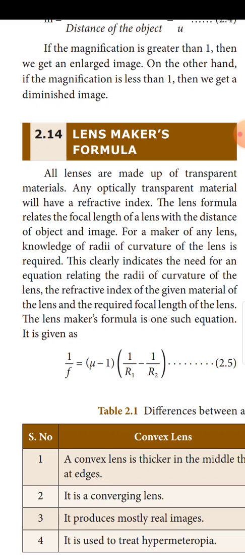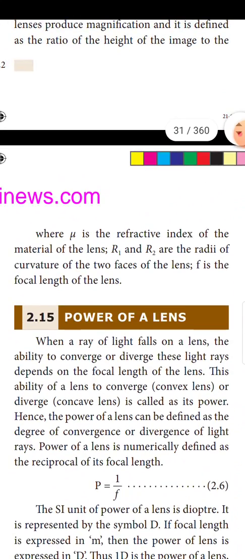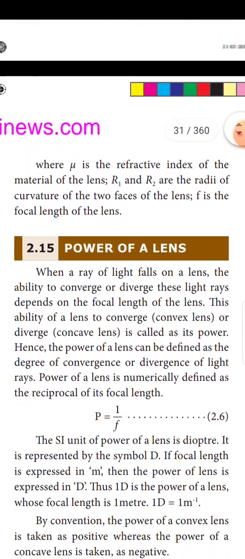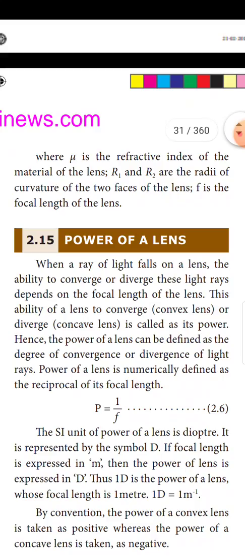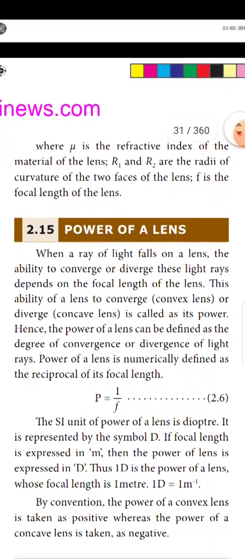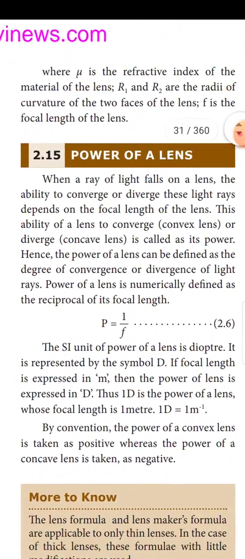It is given as 1 by f is equal to mu minus 1 into 1 by r1 minus 1 by r2, where mu is the refractive index of the material of the lens, r1 and r2 are the radii of curvature of the two faces of the lens, and f is the focal length of the lens.